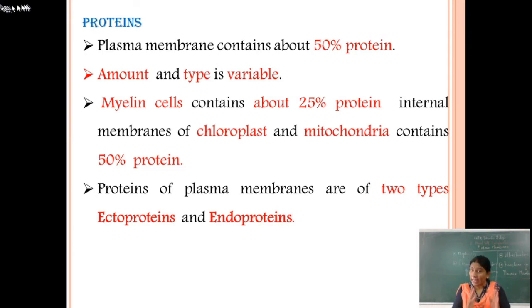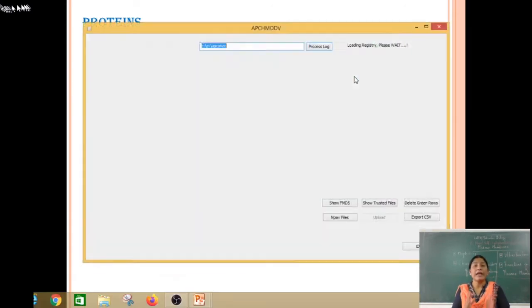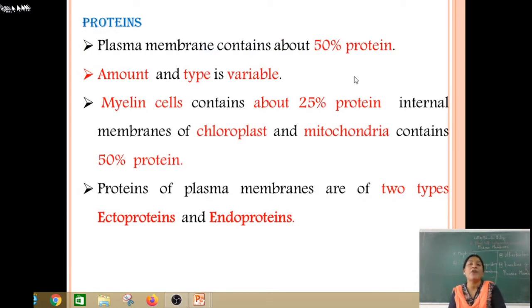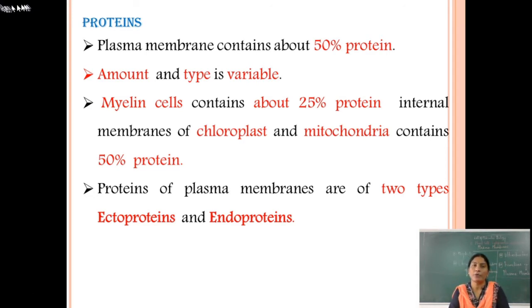Proteins of plasma membranes are of two types: the ectoprotein and the endoprotein.